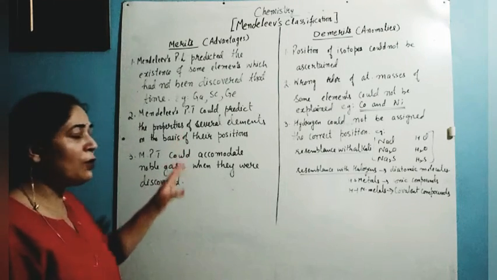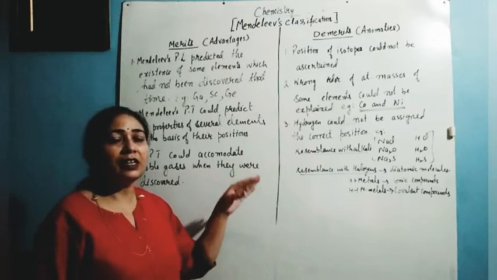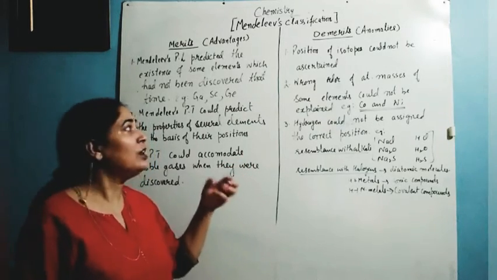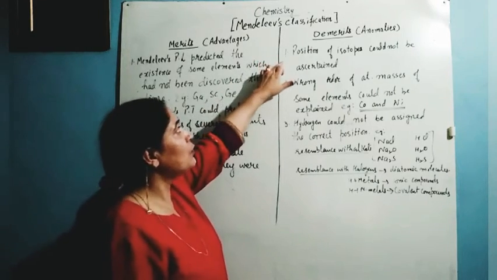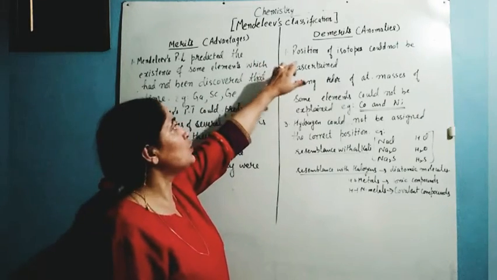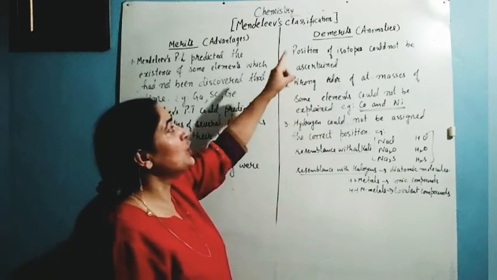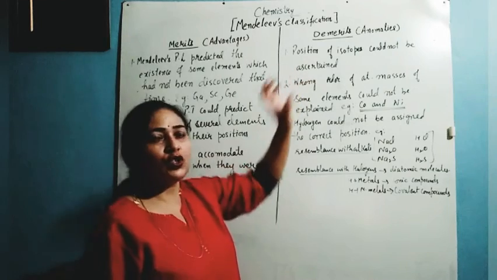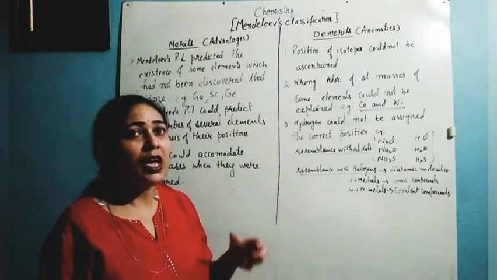But apart from these advantages, this periodic table had certain demerits or limitations, or we can say anomalies. What is the first demerit? That is the position of isotopes. This system of classification could not ascertain the position of the isotopes. Students, do you know what the isotopes are?